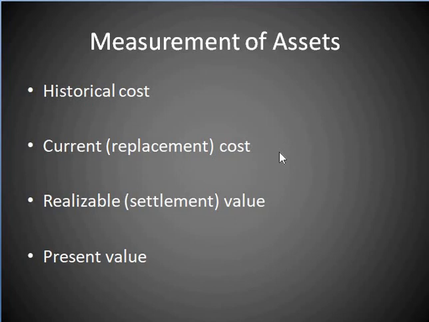So the second one is current replacement cost: the amount of cash or cash equivalents that would have to be paid if the same or an equivalent asset were acquired at the end of the reporting period. The reasons for proposing the measurement of current cost fall into two categories. First, it is argued that current cost is a good approximation to value.